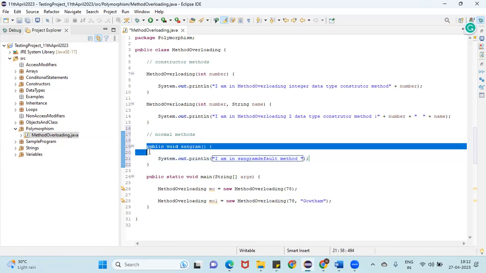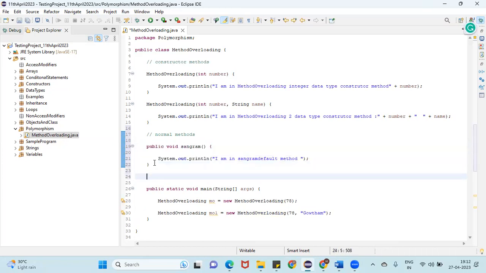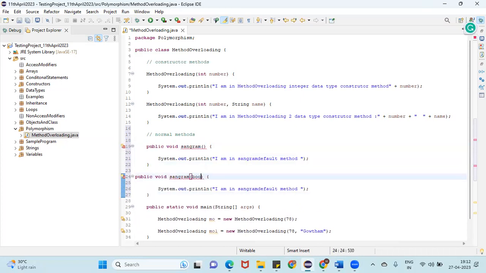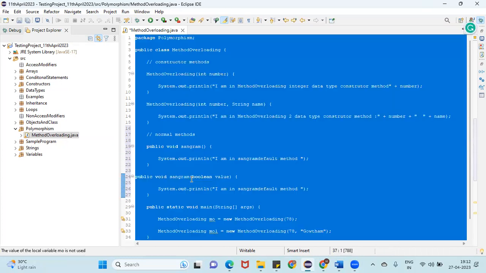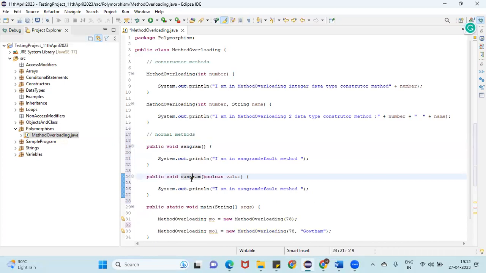So now I'm going to overload this method. See here, I'm going to pass a Boolean value here. There is no constraint for the data types, guys. You can use any data type here. So: I am in Sangram parameter. So this is a parameterized method, right? Here I'm going to pass the value.